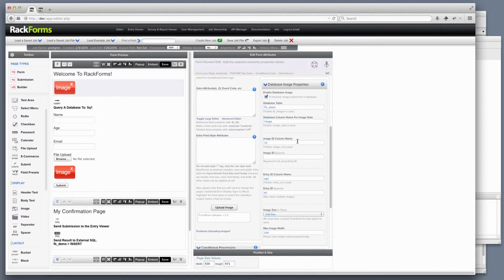Finally, I should say in closing here, that what makes this kind of an interesting module right here is that most of the fields in this are actually optional. So you'll notice here under most of these fields, we actually have if blank FB image is used, if blank image data is used. Basically what this means is in most cases, if you're writing your images to the FB images table, which is a very common solution because it's convenient and we can get to it very easily using the SQL Plus module, if that's the case, well then usually we don't have to fill out any of these fields. We only need to put in an image ID, right? And RackForms will take care of all this stuff in the background for us.